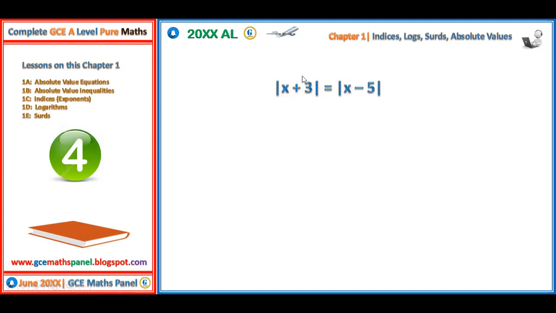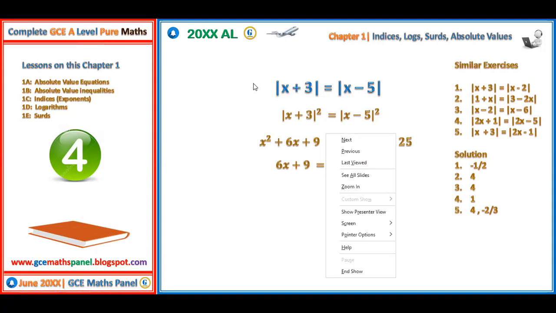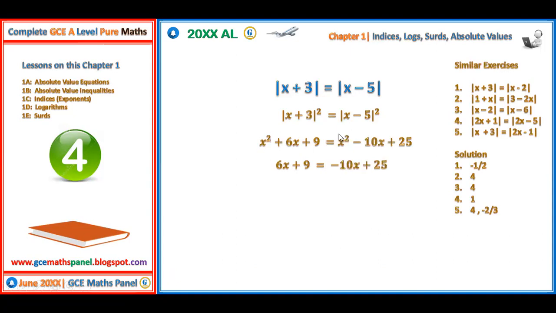When you have absolute value on the left hand side equals absolute value on the right hand side, just square both sides. You can separate them, but separating will make you suffer a lot. So we square both sides. We are going to have x plus 3 squared is equal to x minus 5 squared. We expand, we are going to have x squared plus 6x plus 9 equals x squared minus 10x plus 25. The x squared terms cancel out. At this point now, we will have 16x equals 16 and x equals 1.